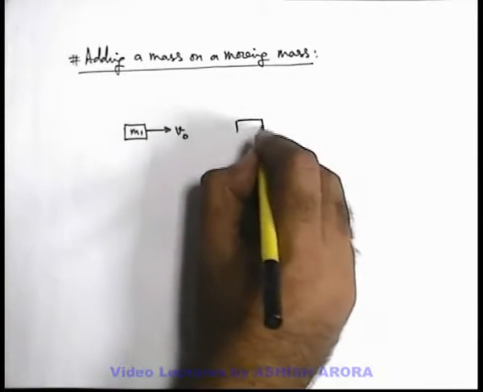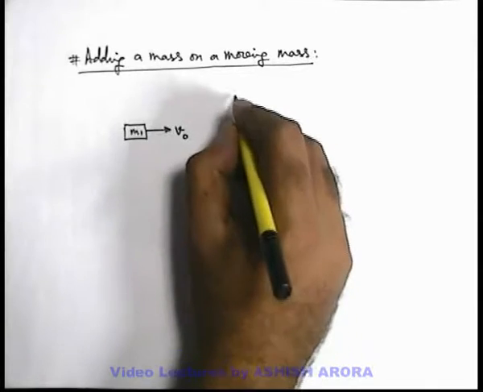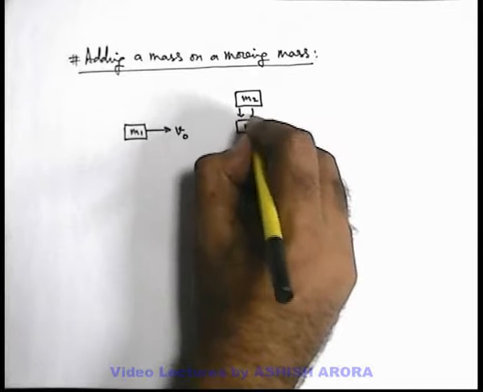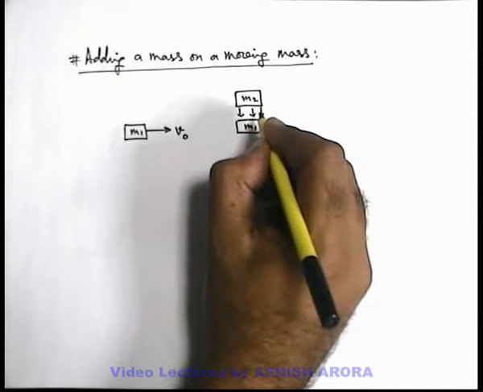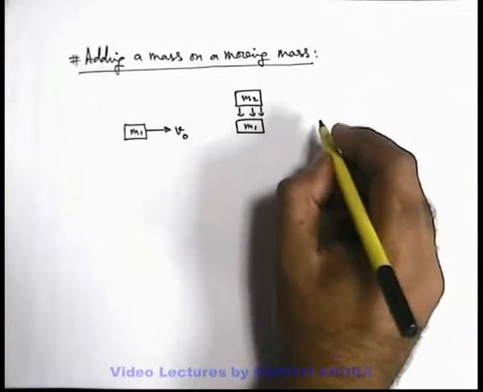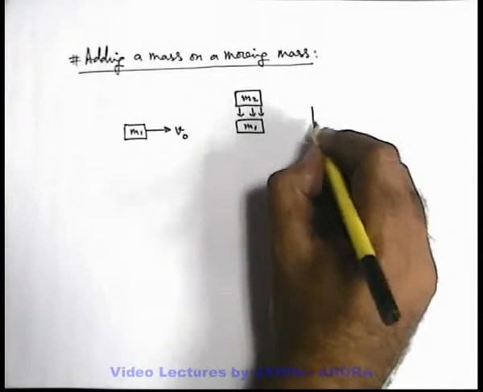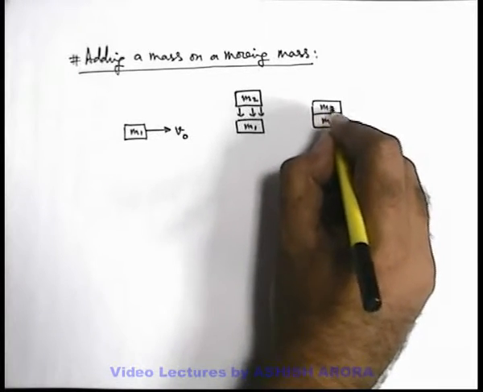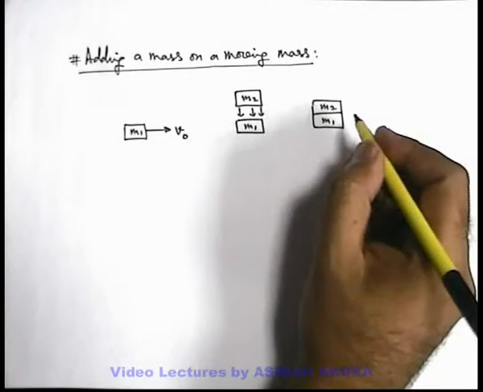During its motion, say another block of mass m2 is gently dropped onto this block of mass m1, in such a way that due to friction m2 will stick to m1. So obviously after this point, both these blocks will move together.